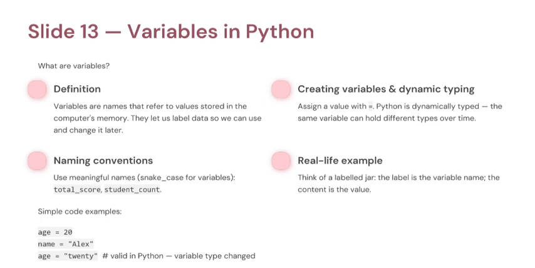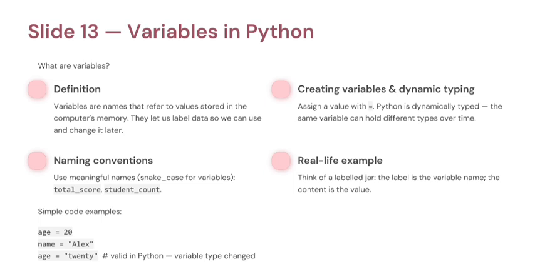The content inside the box is the value. For example, age = 20. So age is the variable name, 20 is the value, and = is the assignment operator. Python stores the value 20 in memory and associates it with the name age.